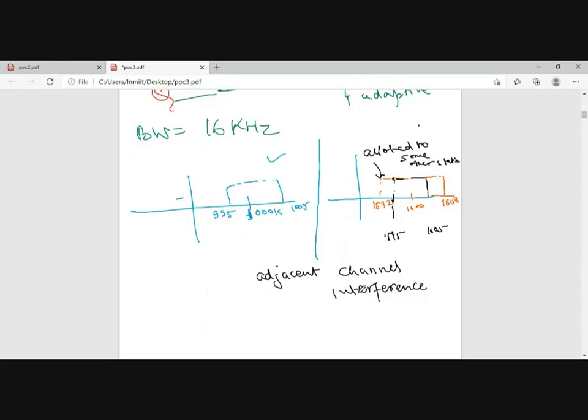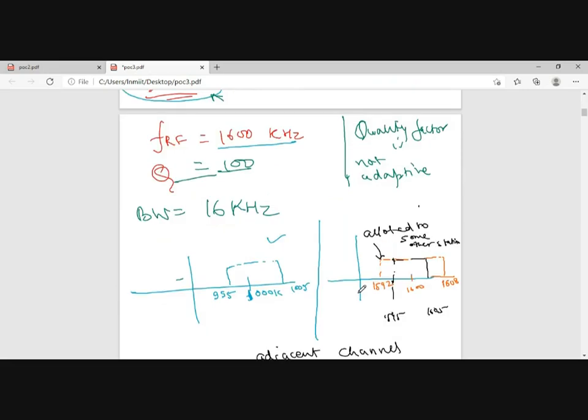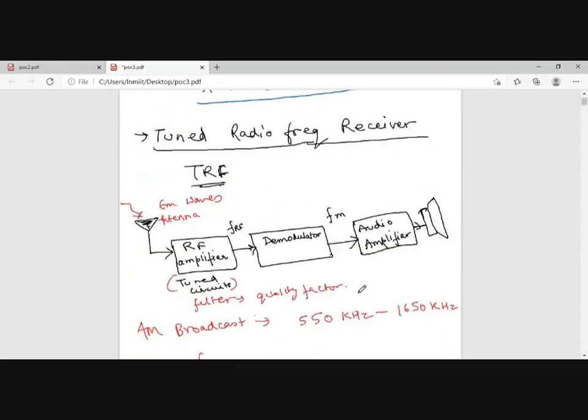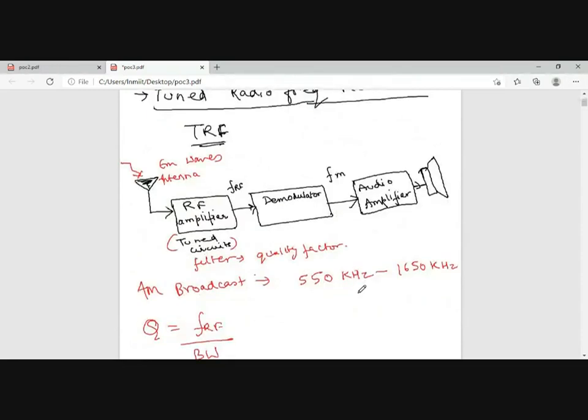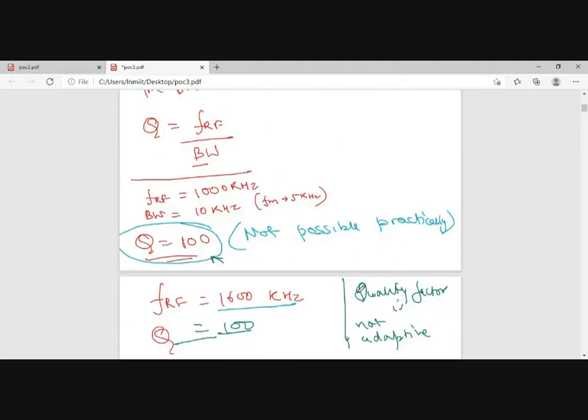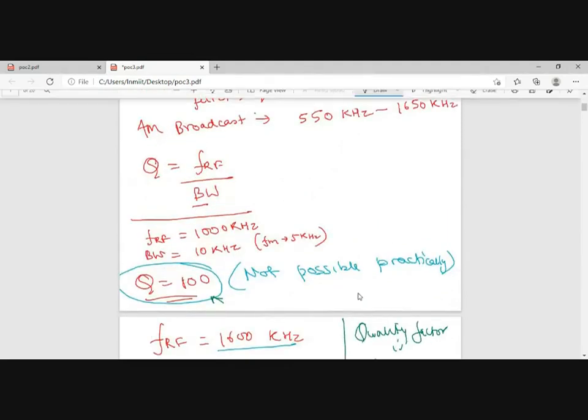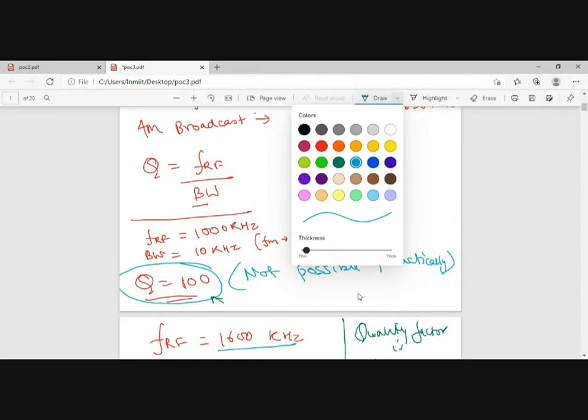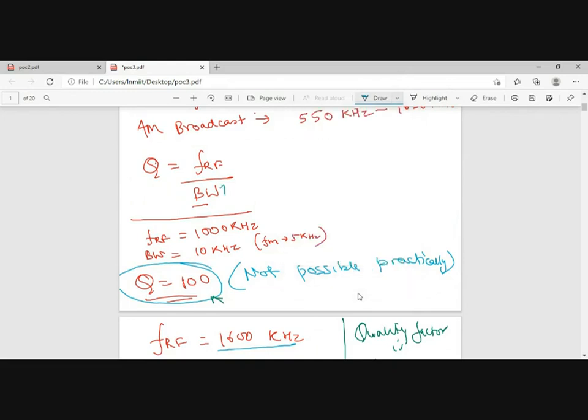So first and foremost, what should be the solution for this problem? If you were an engineer and you were given such a problem, the quality factor should be reduced. Now how will you reduce the quality factor? आप क्वालिटी फैक्टर को कैसे रिड्यूस करोगे? इसको इंक्रीज करके या डिक्रीज करके? Yes, sir. बैंडविड्थ को इंक्रीज कर सकते हो क्या?